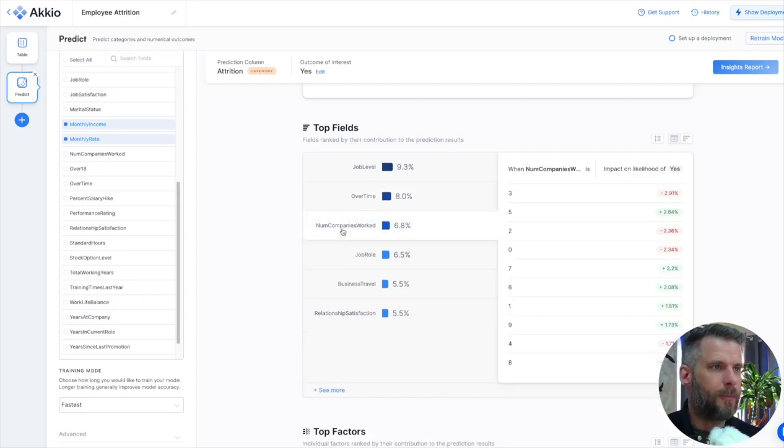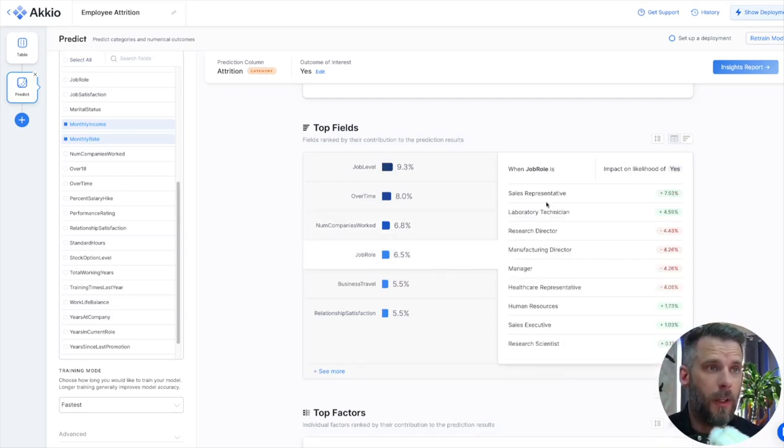Number of companies worked, again, as it goes up. So 3, it has a negative impact. If they worked 5, it has a positive impact. 6 makes total sense. They're an individual who likes to switch jobs for one reason or another. They might be in a field where people like to switch jobs. And sorry for the sales representatives that are watching this, but when you're in sales, you have a tendency to switch jobs a little more often. That's how it goes, nature of that type of role, in my experience.